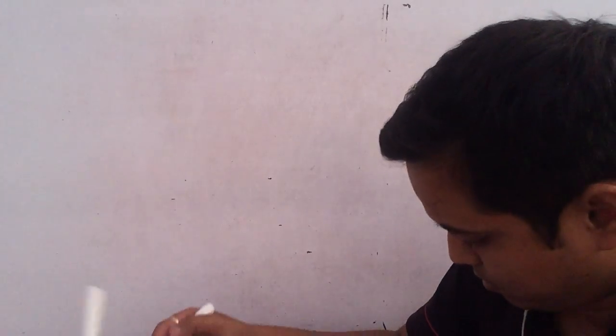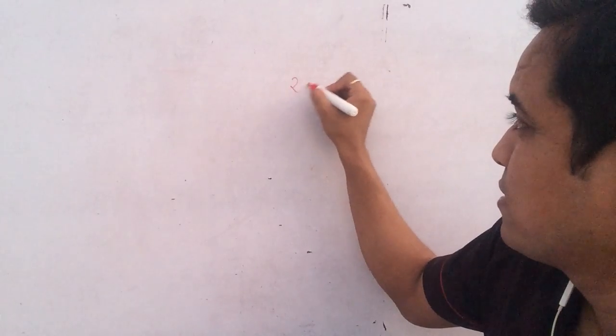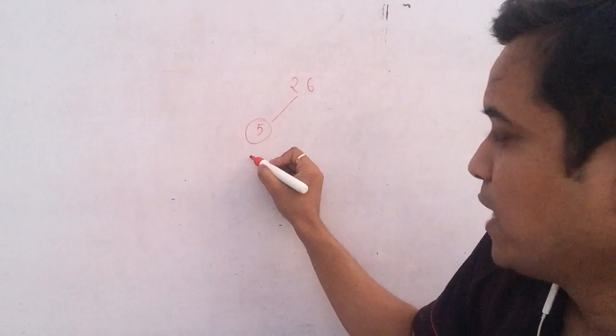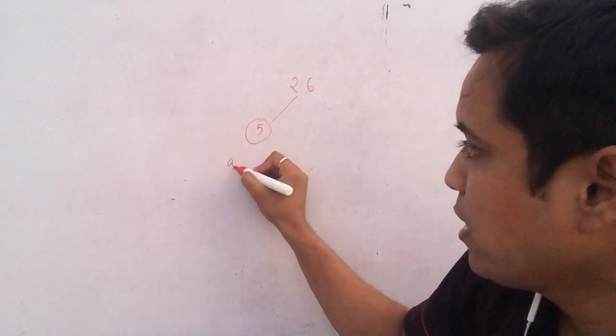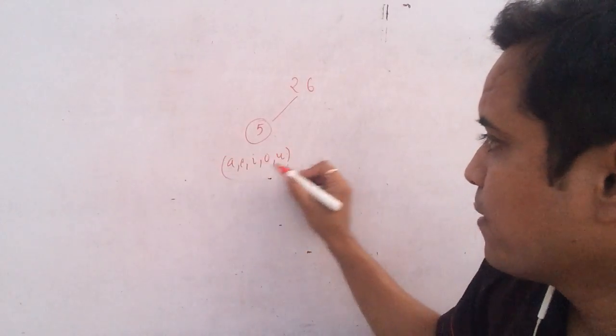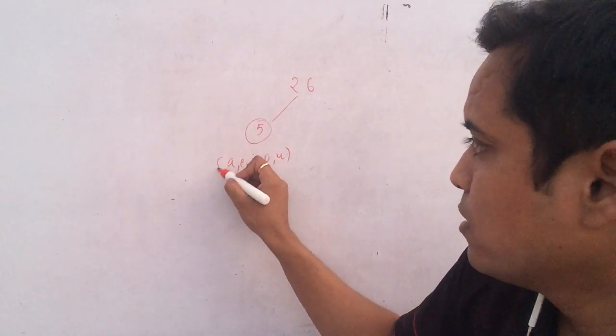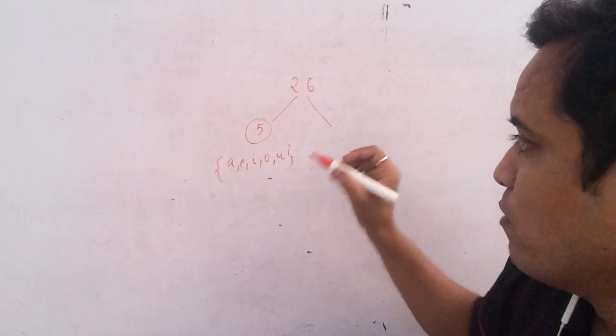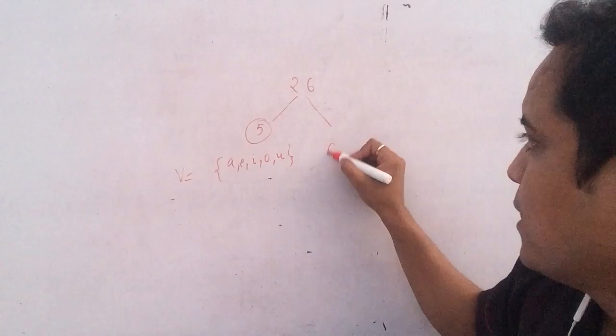So how many letters are there in the English alphabet? 26. Okay, in which 5 are vowels: A E I O U. These are the vowels.